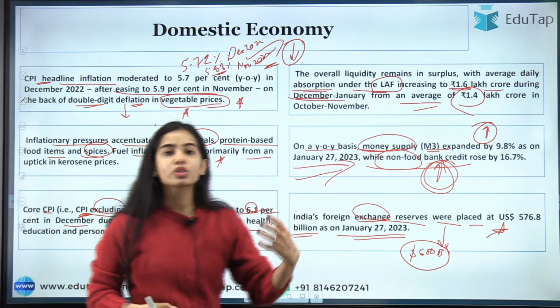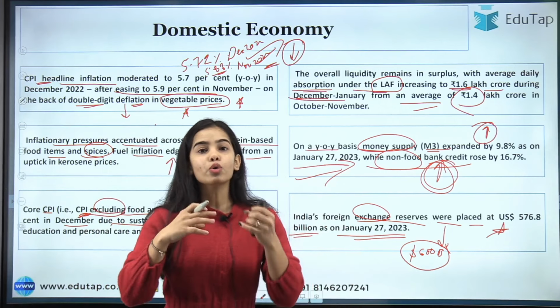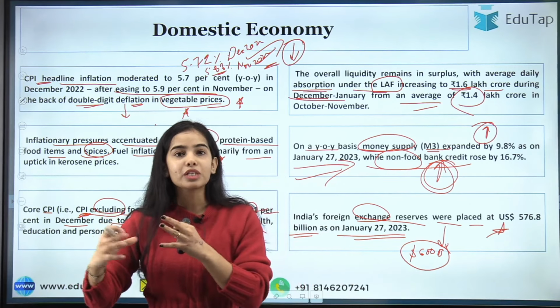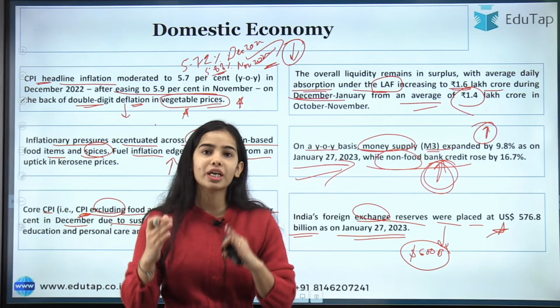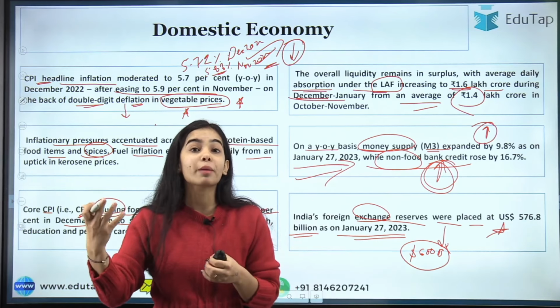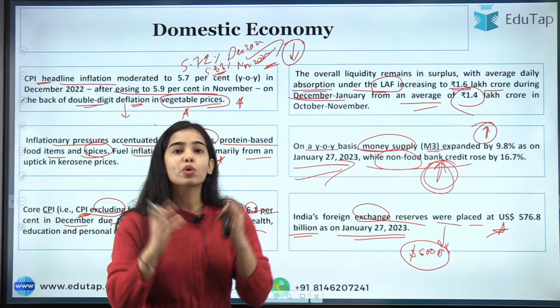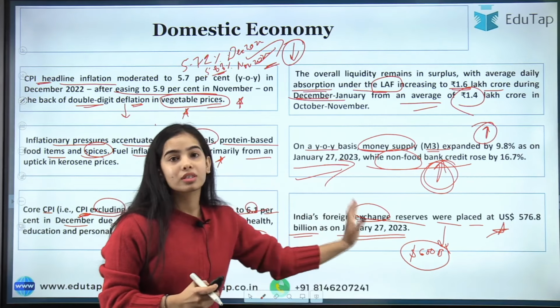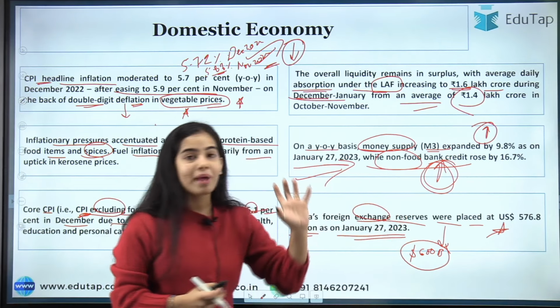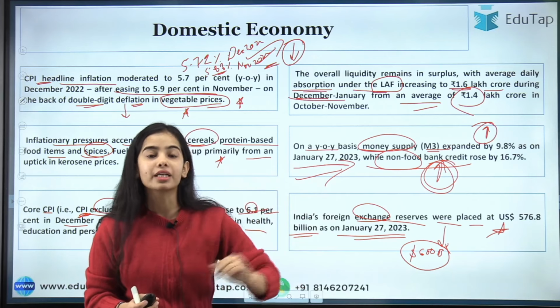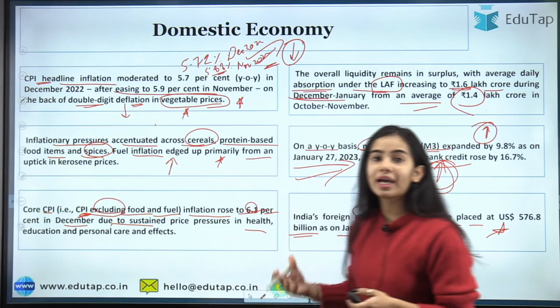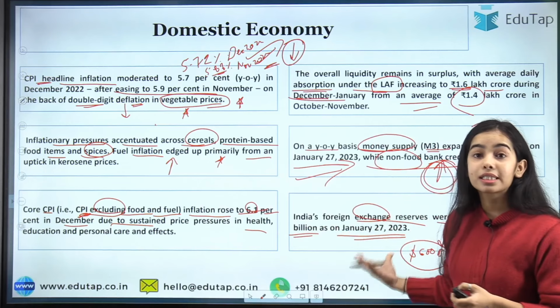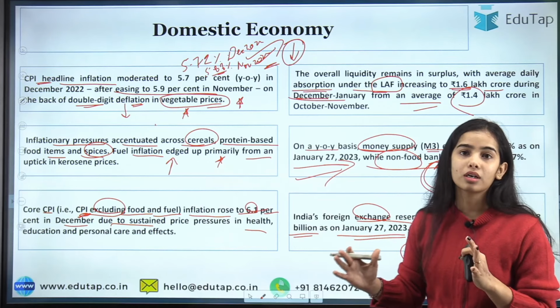The RBI has used a lot of its reserves to manage the Indian rupee so that it does not depreciate much, because the US dollar was appreciating a lot. That's why our reserves have decreased, but we are still maintaining a good reserve system.